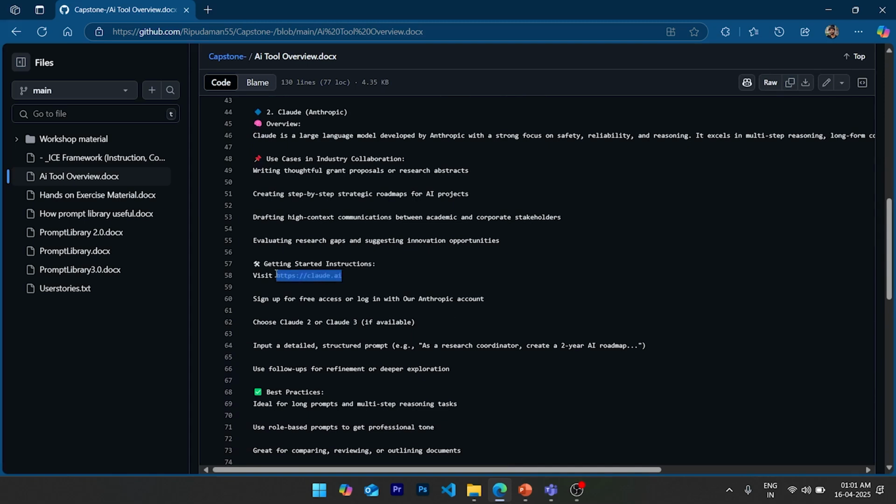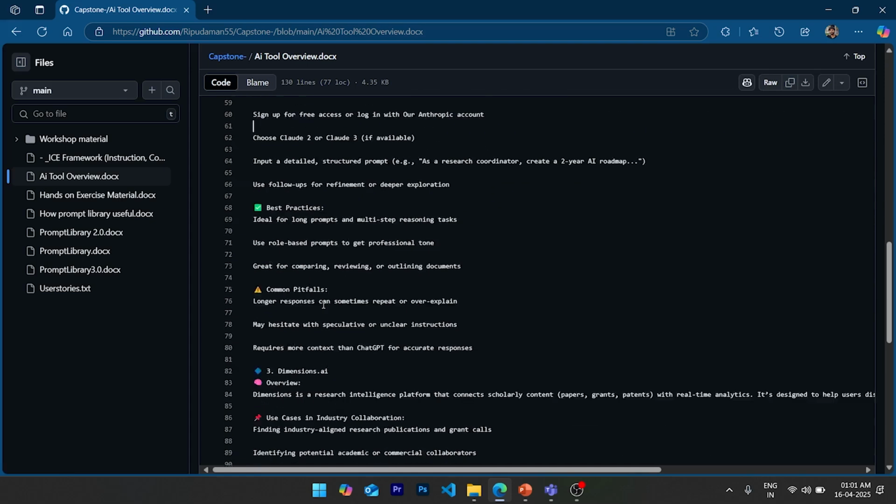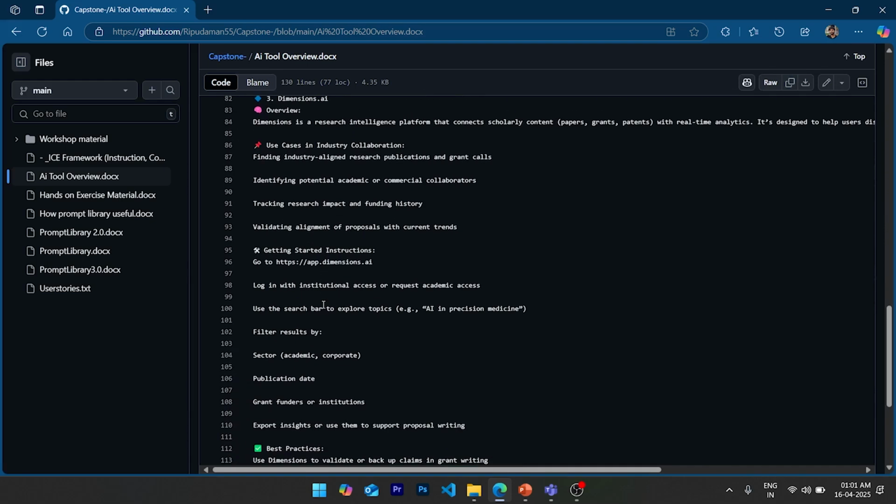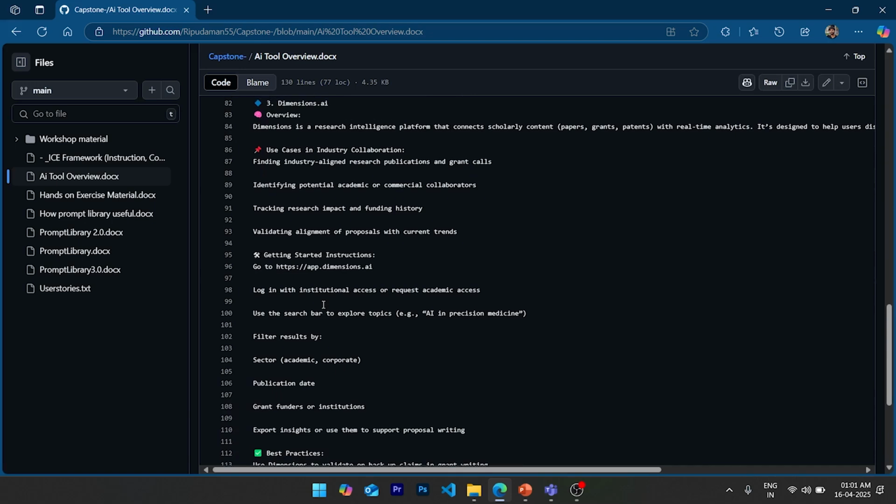If I click on any link Claude gives, it might not work. That is what I found out. Dimensions AI is for resources and publications, and we get the data on who researched it, when, how many people, genres, and over 90 million research papers published there.